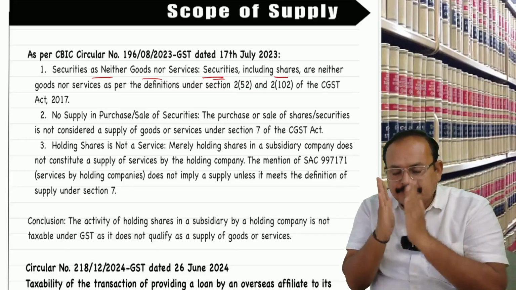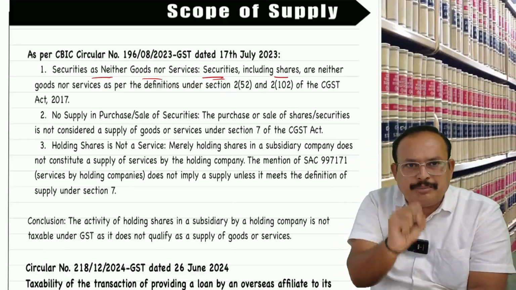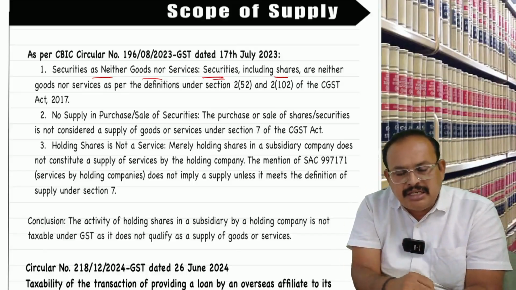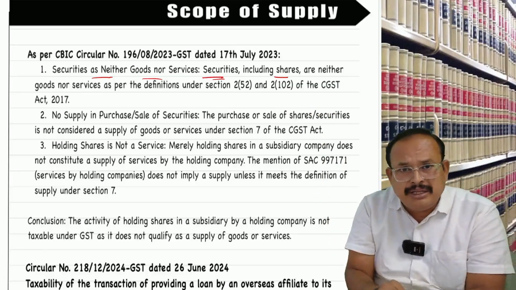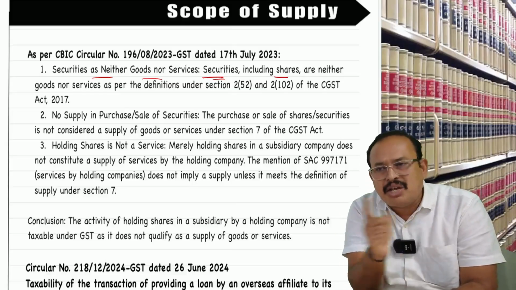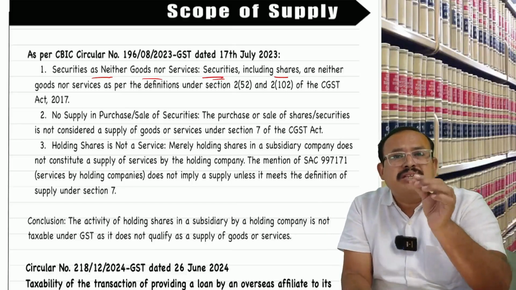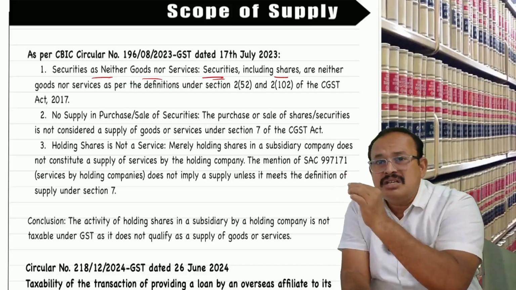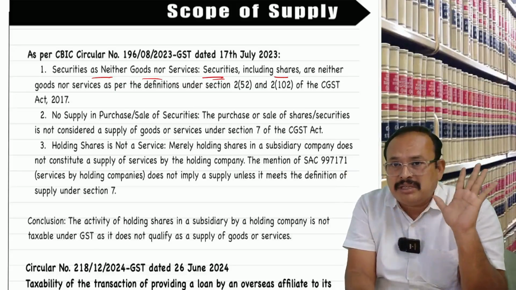The holding company holds the shares of the subsidiary company. Such a holding of shares, where the shares are supplied by the subsidiary company to its holding company for consideration, is it a supply? Transaction in securities is not a supply, because the term goods does not include securities, and the term services does not include securities. Securities are neither goods nor services, so not a supply. Is it clear, my difference?